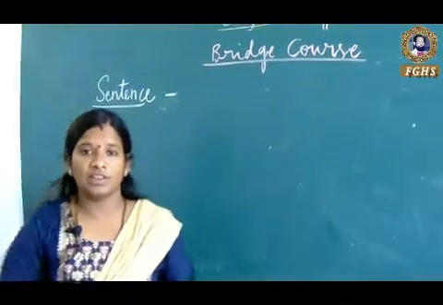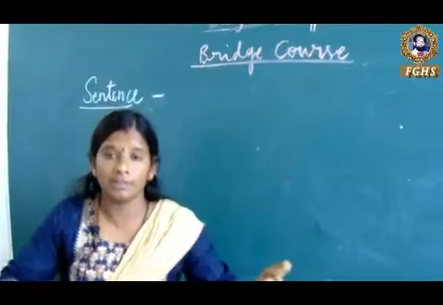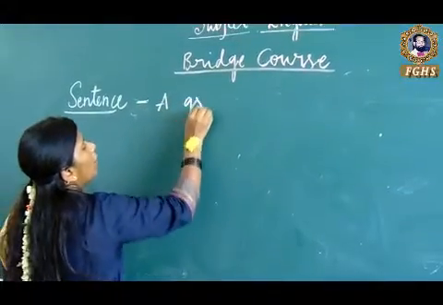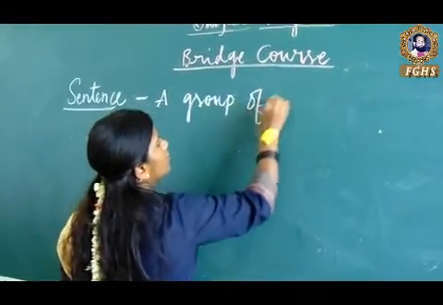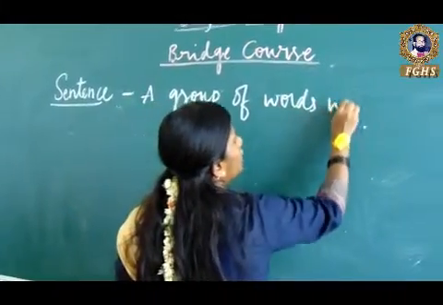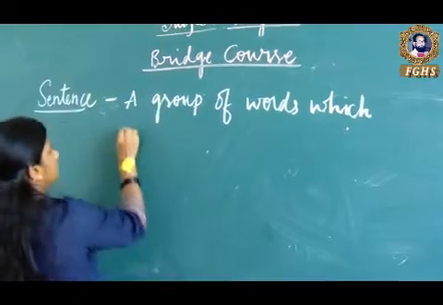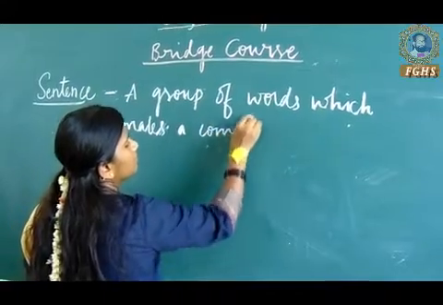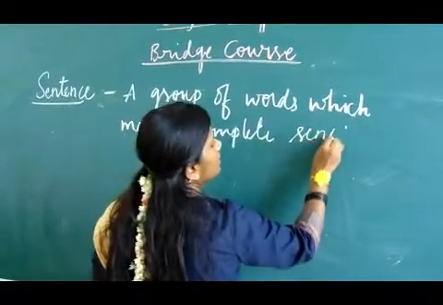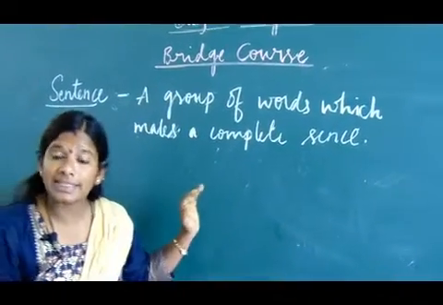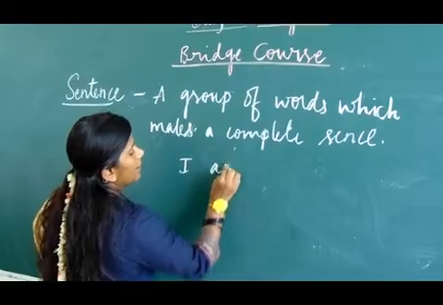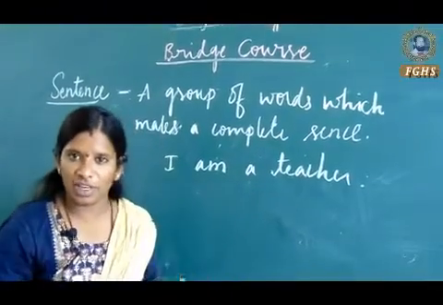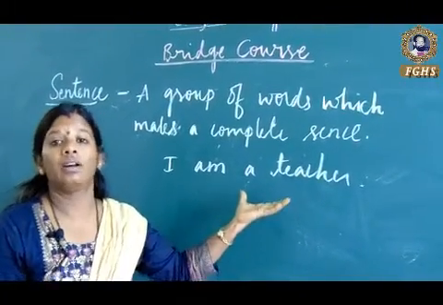We all make sentences while talking with others. We have to build up a sentence to converse with others. So a sentence means a group of words which makes a complete sense. There should be a sense in that sentence. For example, I am a teacher. So there is a meaning, I am a teacher. So we can say this is a sentence.